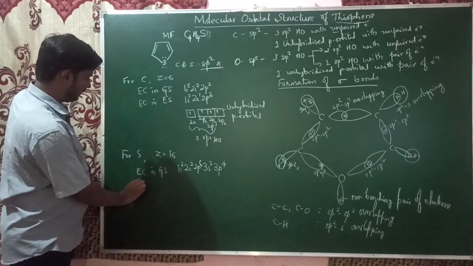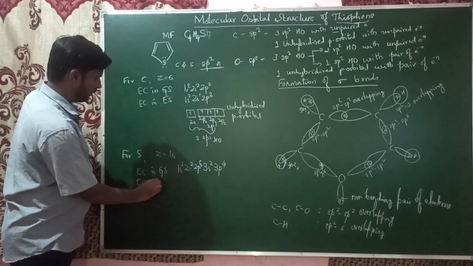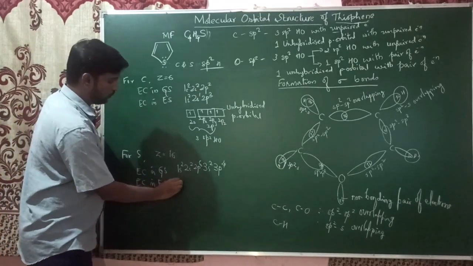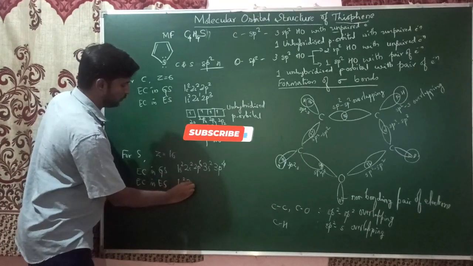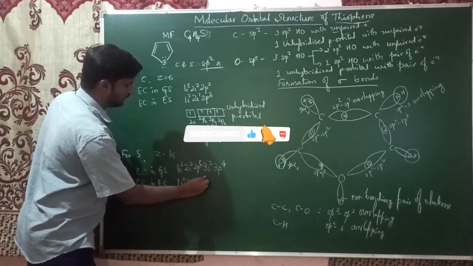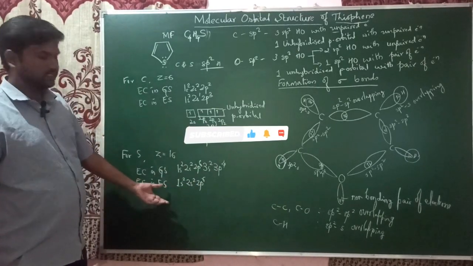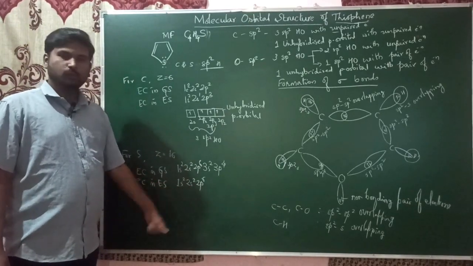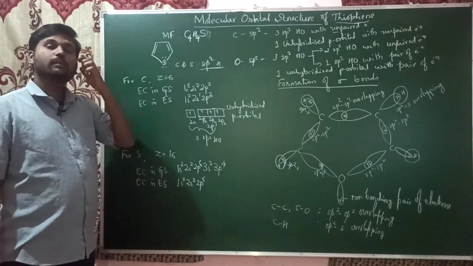In the excited state, it is 1s2, 2s2, 2p6, with no change there, because the principal quantum numbers 1 and 2 are inner orbitals.